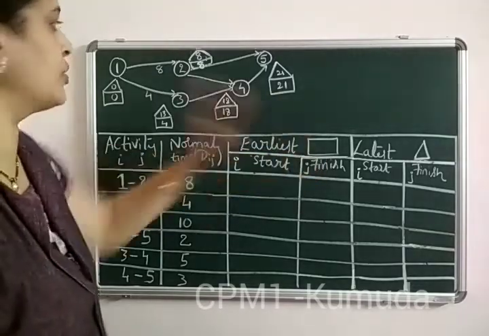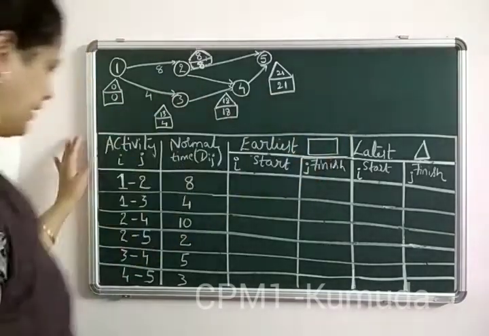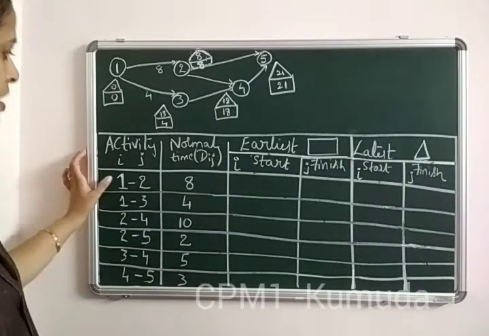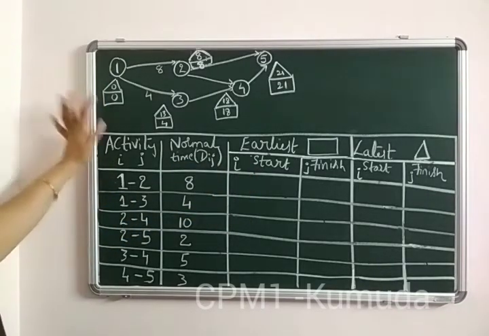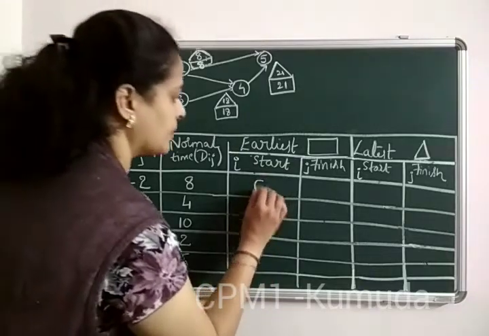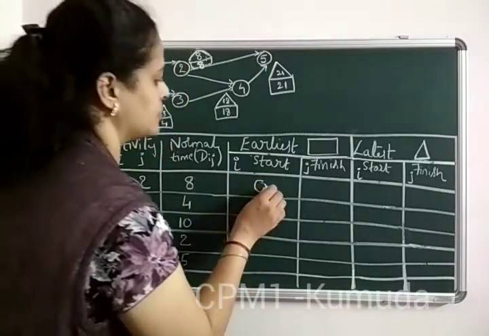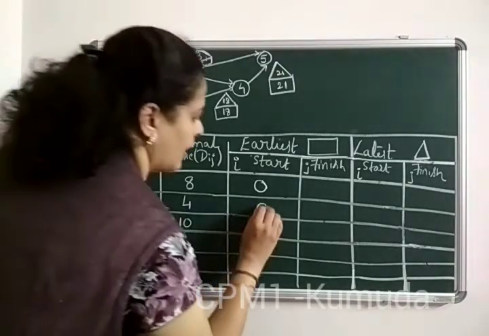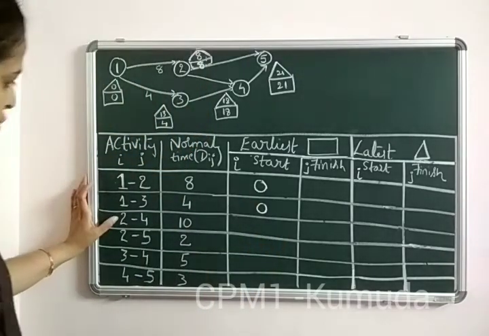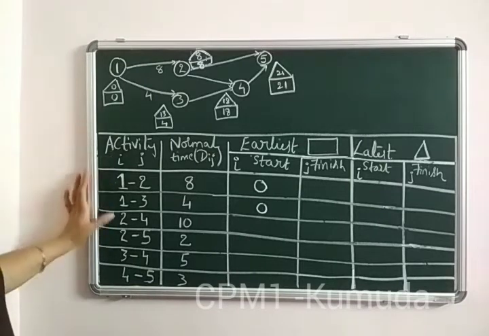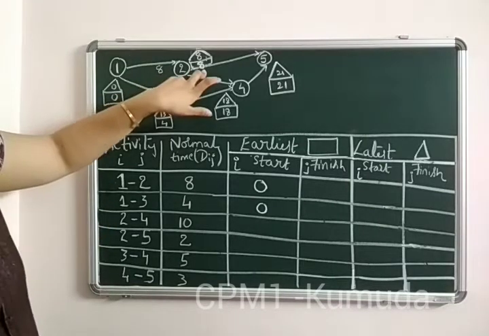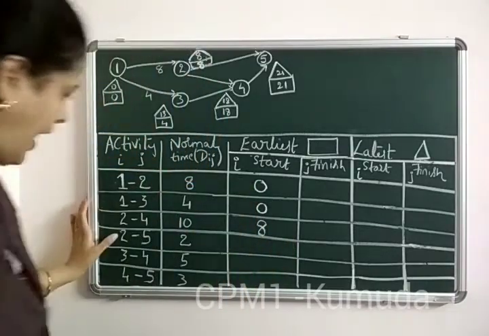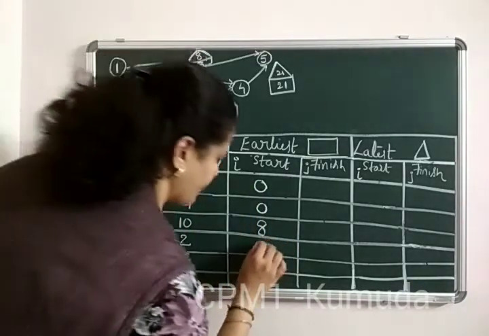Earliest, we always consider all the rectangles that we have. So I start with the I, that is the start value. We can see here at 1. At 1 the start value is 0. So fill the table as 0. Right? That is your first value. Similarly, again the start value is 1 only. So again I get 0. Now at 2, my I value is 2. At 2, my starting value is now 8. So your earliest start value is 8. At 2 again, so I repeat back, 8 only.